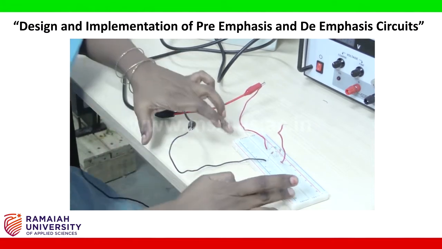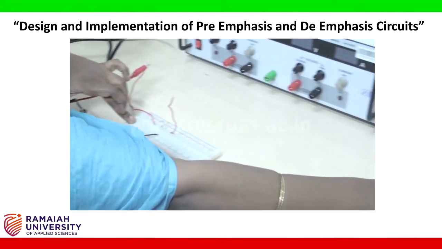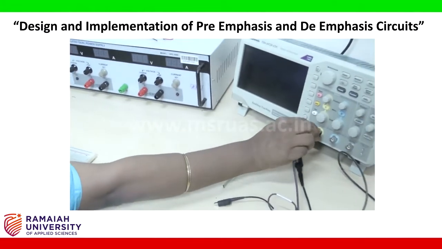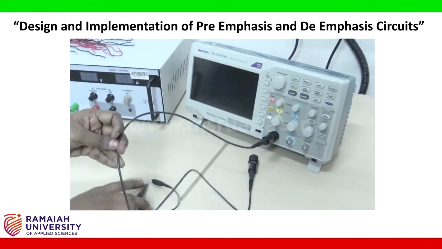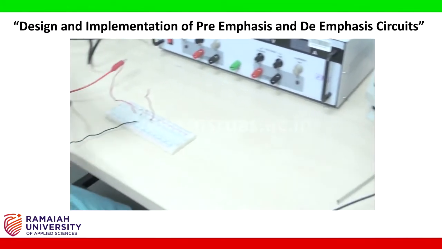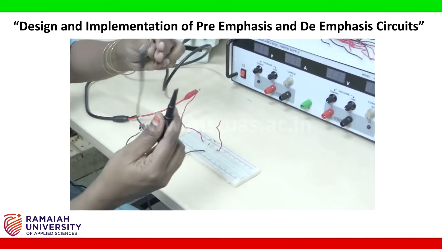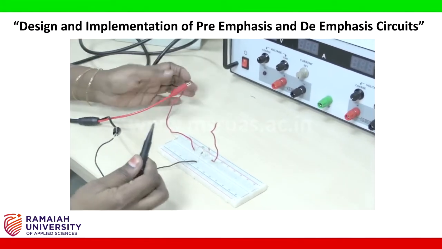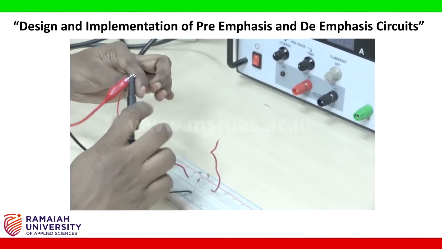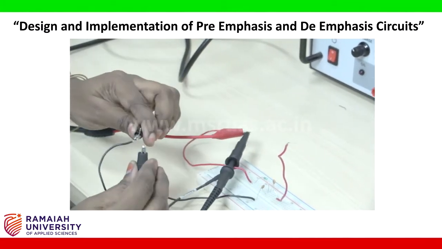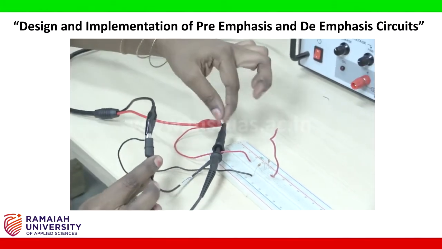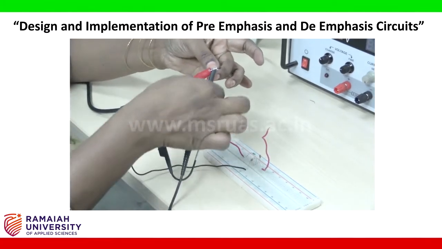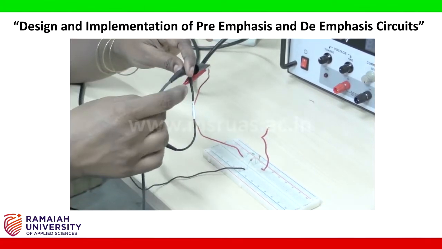Next, take one CRO probe, connect it to channel 1, and provide it to the same input connection. So this is the input giving point as well as visualizing the input in CRO.